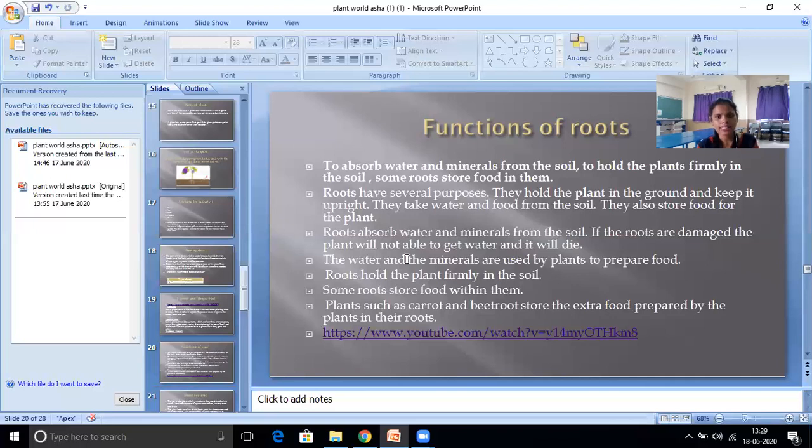Plants such as carrot and beetroot store the extra food prepared by the plants in their root. So this we discussed in the last chapter also. Some of the vegetables we can get from the root. Yes or no? Yes. So we are getting from the root. So now again I will show you one video, and that time you can understand.